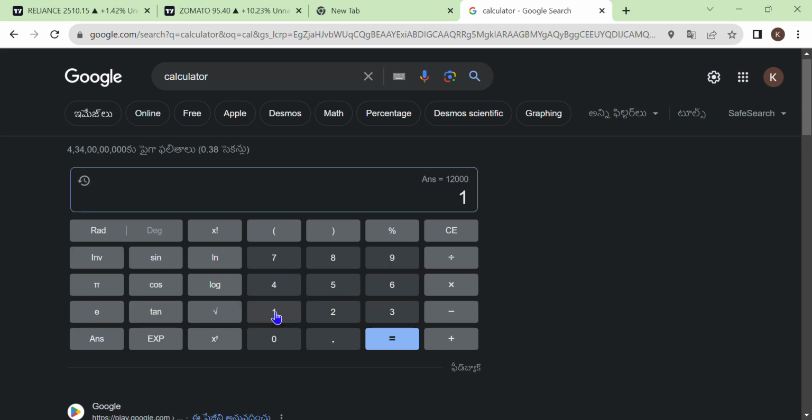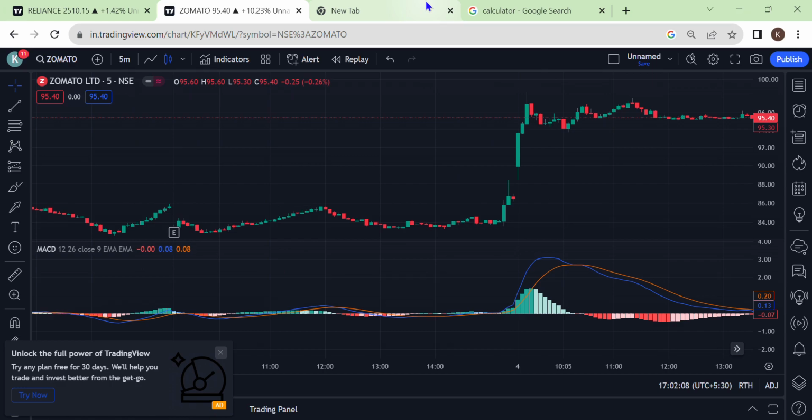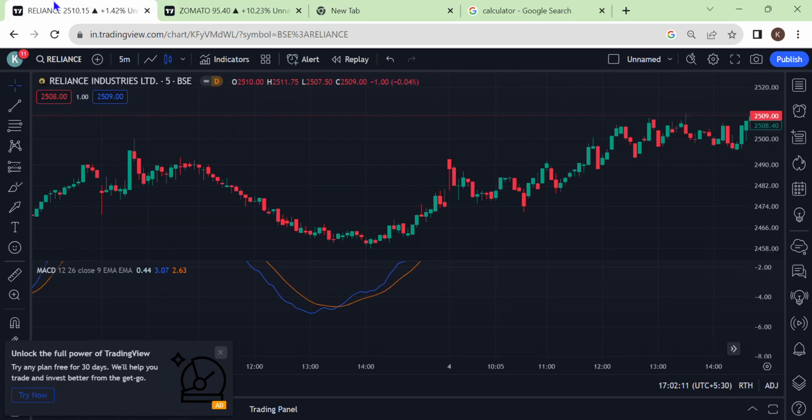Let us consider the share price as 100 rupees for calculation purposes. So if we consider 100 rupees, we will be getting around 10,000 shares, multiplied by the 10 points we gain. So we are able to make 1 lakh rupees in a single trade. In this way, you can scalp points easily in a good stock, and we can be in the top 1%.